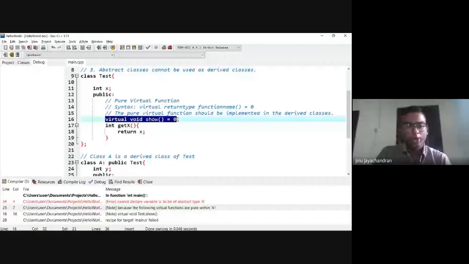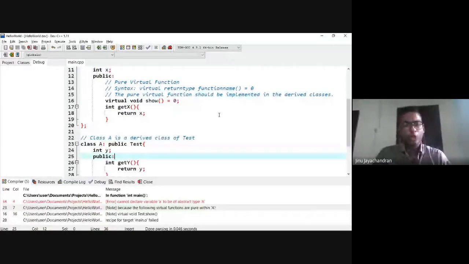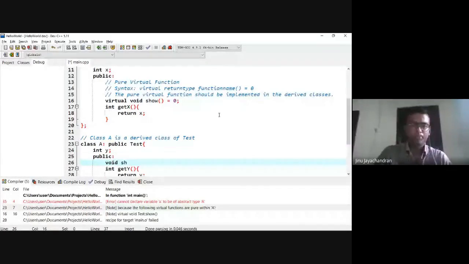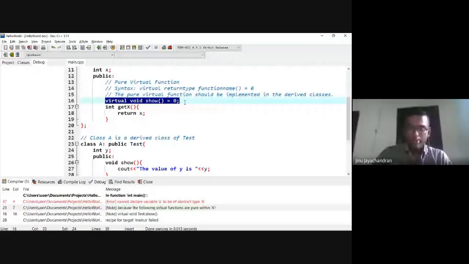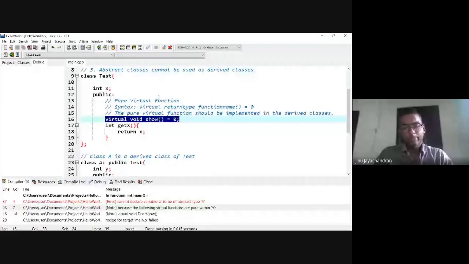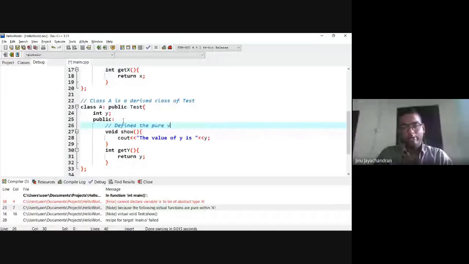So what you can do is you can say void, you define that function with the same name, show. Okay, and inside the function you just print the value of, let's say, any variable. So cout the value of y is y. Okay, so what I did, so here the virtual function is declared, and I have defined the pure virtual function in the derived class.